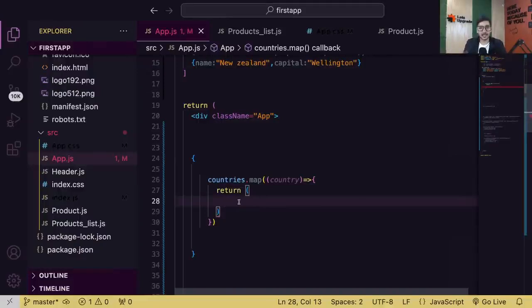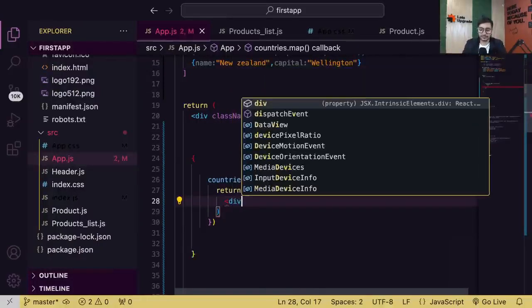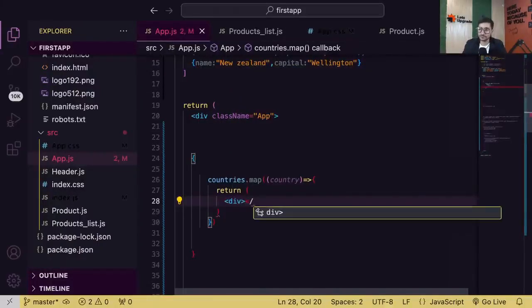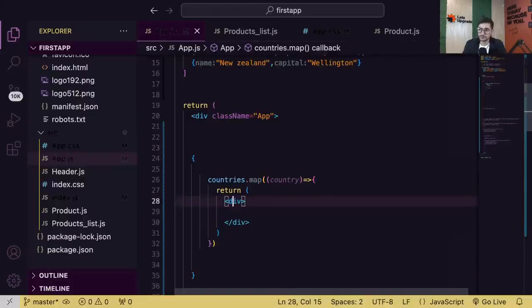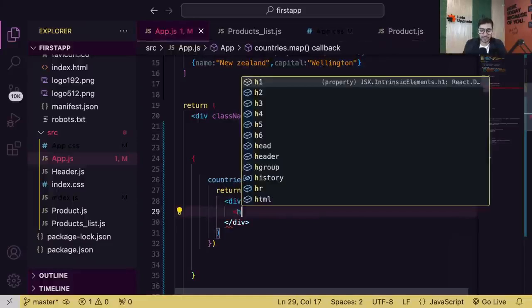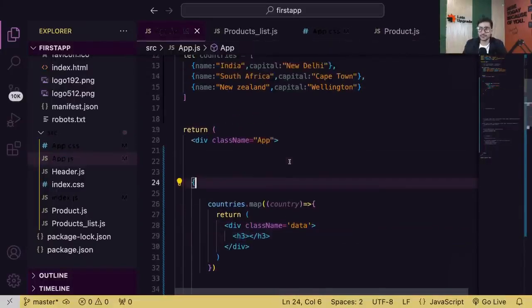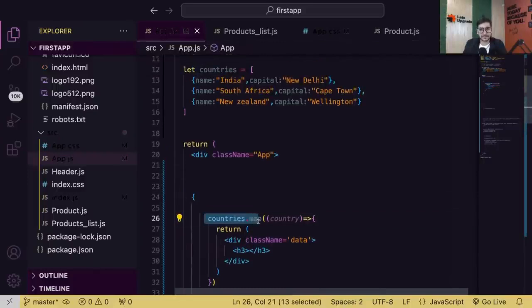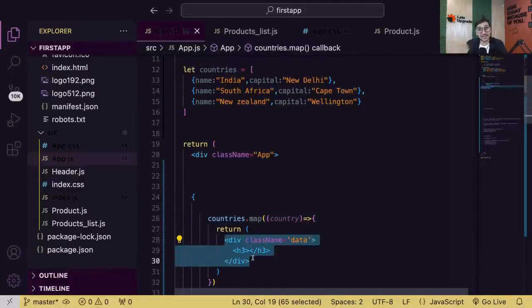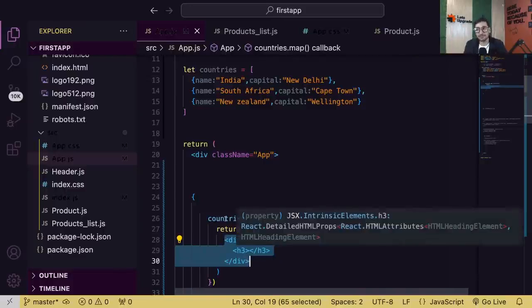Okay. Now guys, here I'm going to write JSX, and now it will be my div. So div, the class of data. Okay. And then here we'll have our h3. Now as I said, guys, this map will run 3 times. That means it will return this div 3 times. That means now I'll only write this div 1 time, but this map function will actually return this div or create this div 3 times. That's what I want. So this div will be created 3 times because of this map.